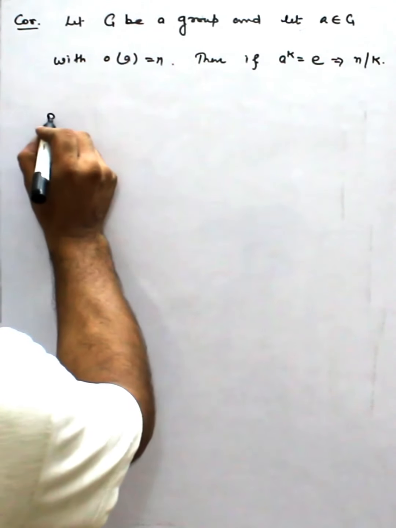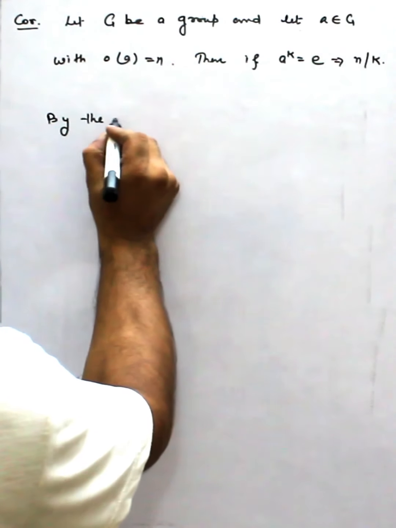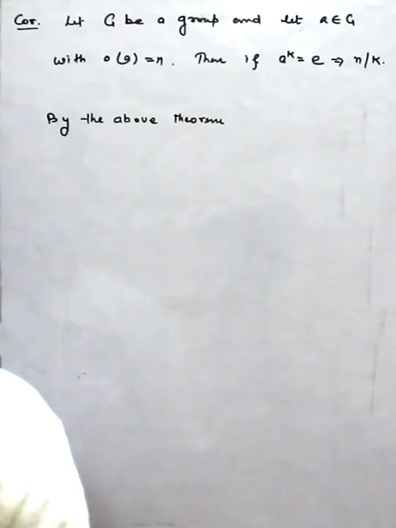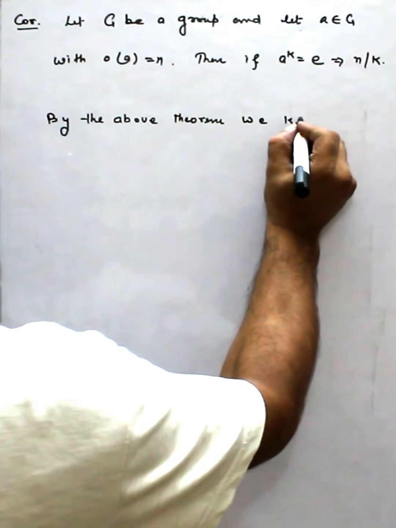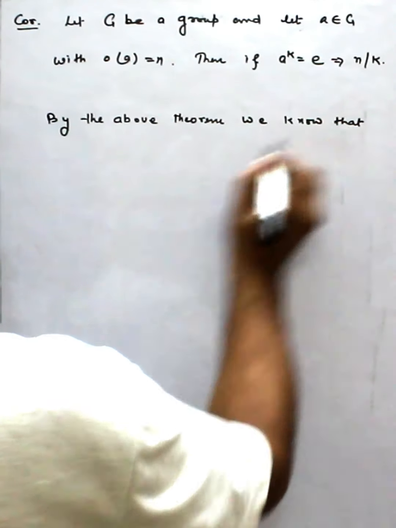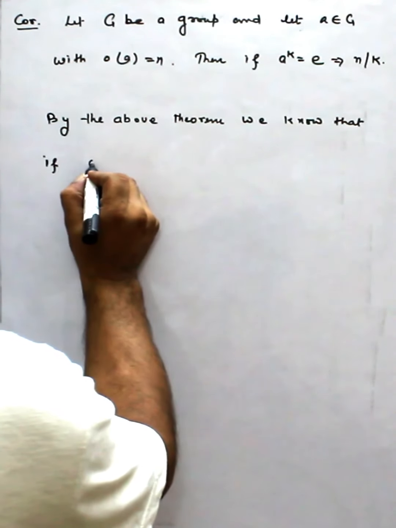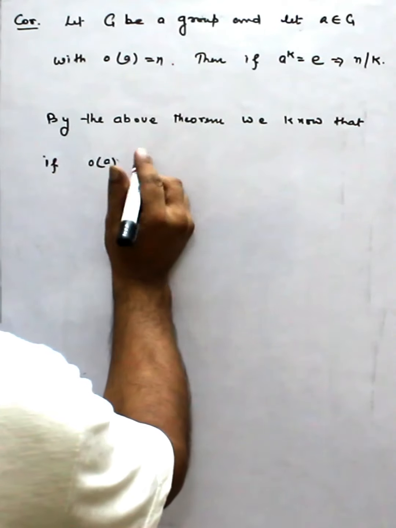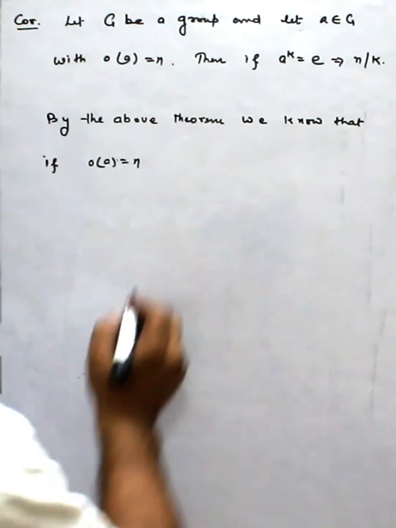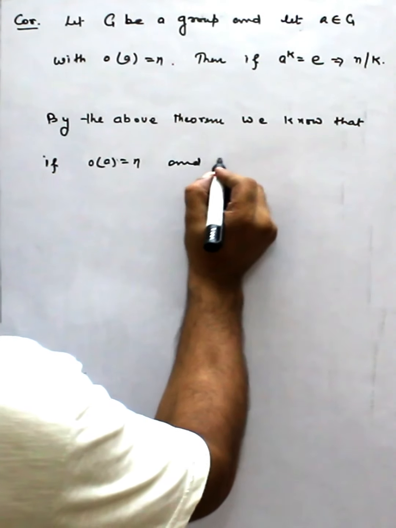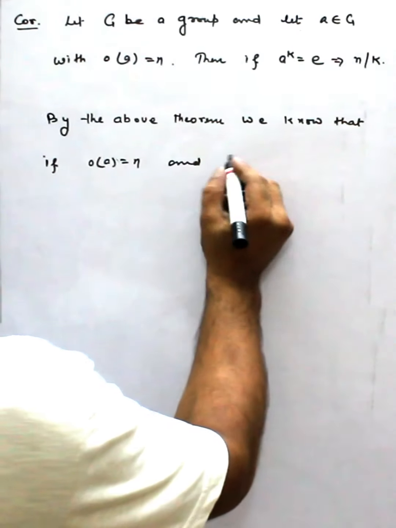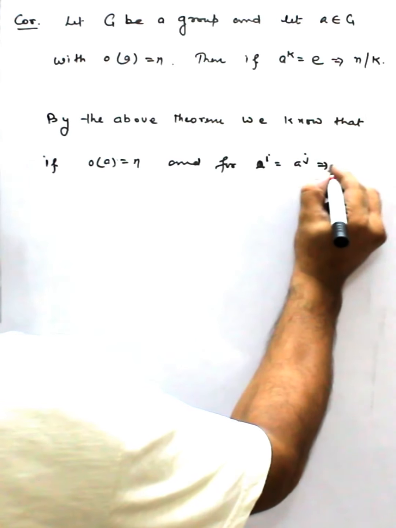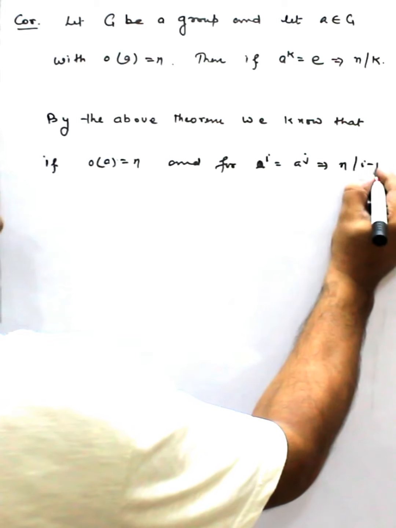So by the above theorem, we know that if the order of a is n and for a^i equal to a^j gives n divides i minus j.